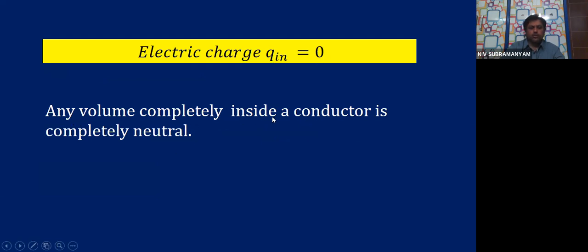Any volume completely inside a conductor is completely neutral. What does the word neutral mean, children? It means there is absolutely no charge inside. Shall we move on?